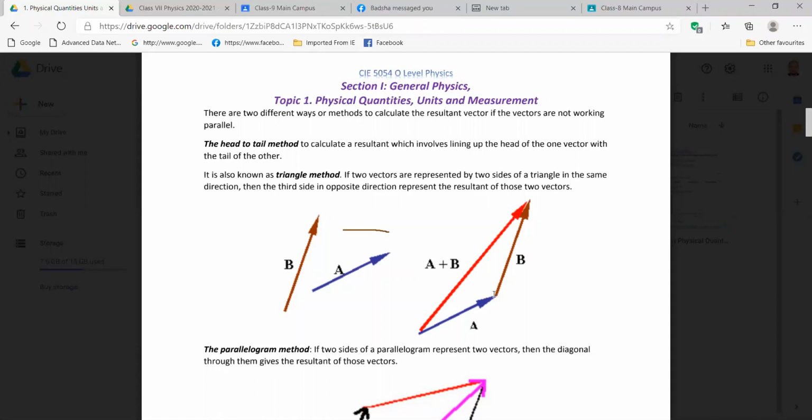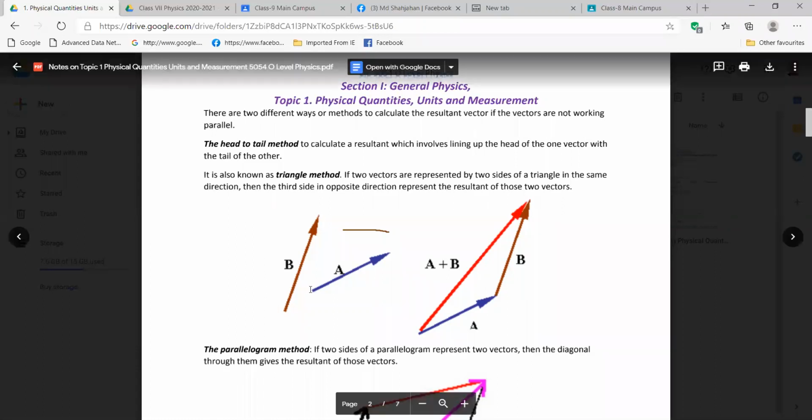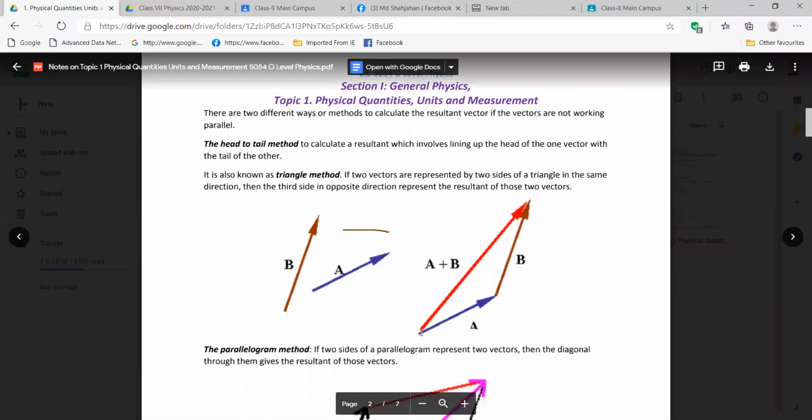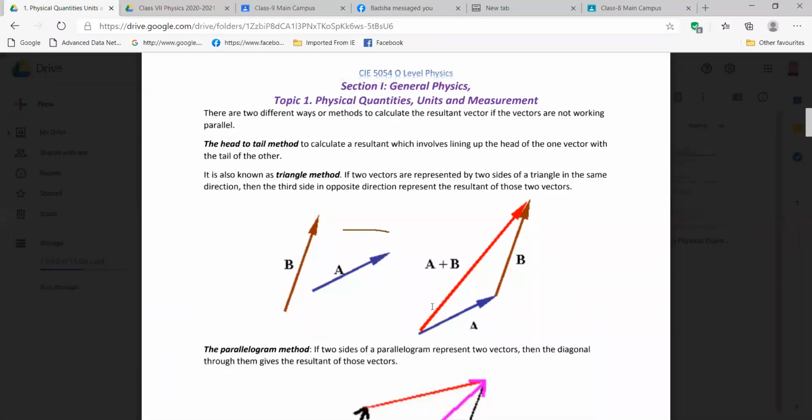Got it? This is the way to draw parallel lines. So the A's should be parallel to each other. When we are transforming this one, we maintain that these two are parallel.